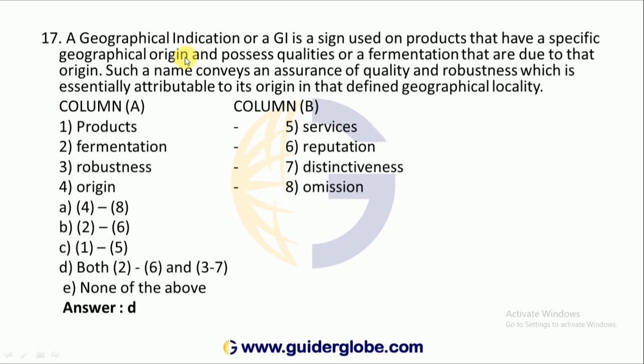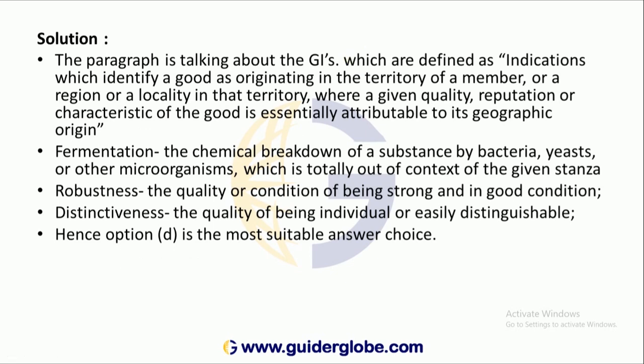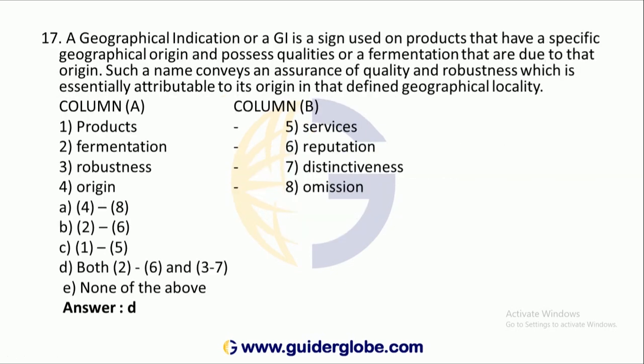Similarly GI, and possess qualities or a reputation that are due to that origin. Such a name conveys an assurance of quality and robustness which is essentially attributable to its origin in that defined geographical locality.